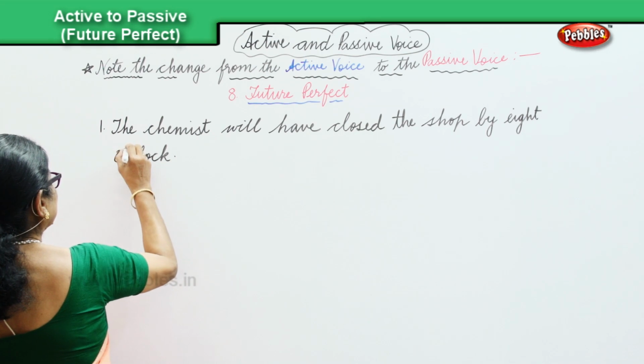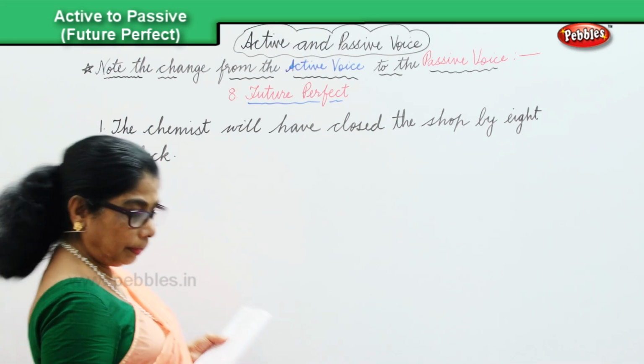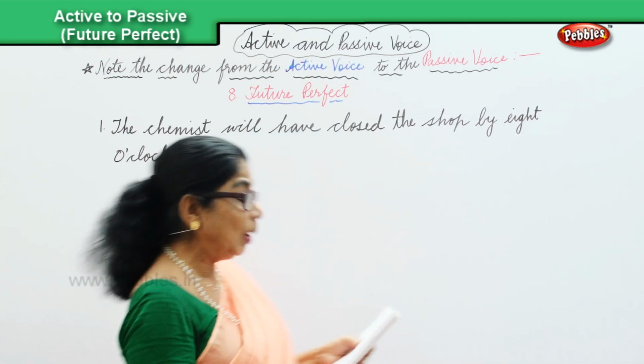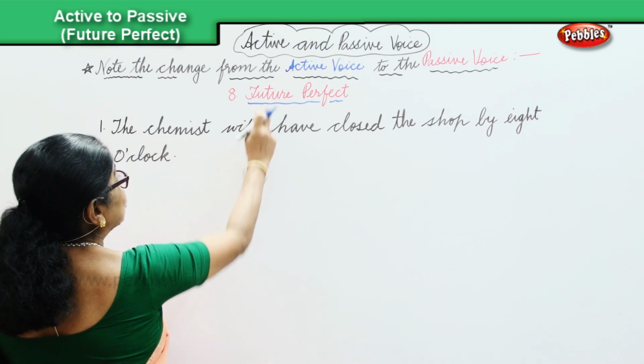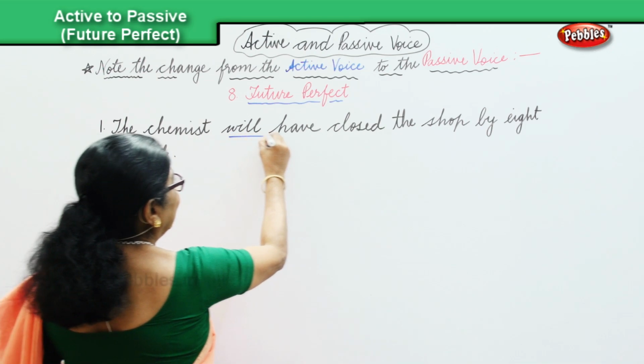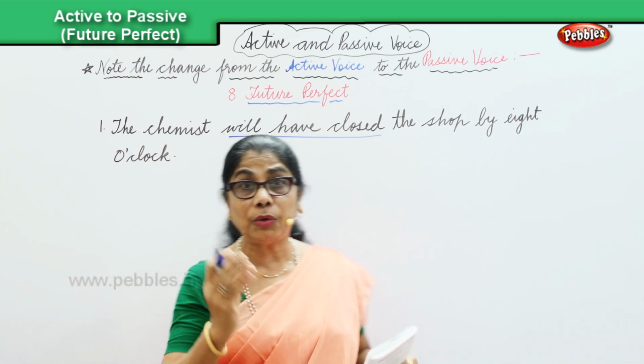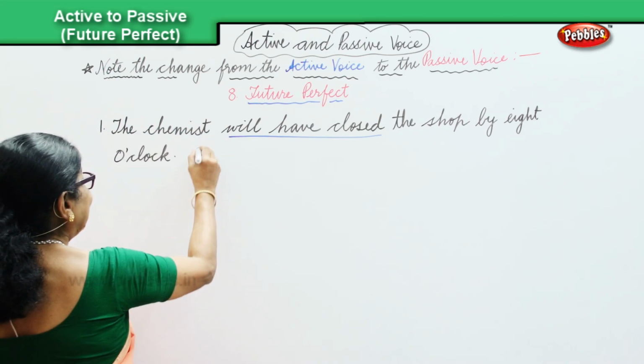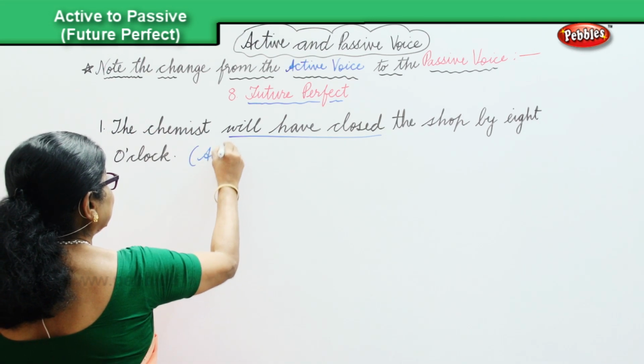Now, this is in the active voice. Will have. We are looking at the future perfect. Will have closed. And we are looking at the future perfect active. So this is the active voice.